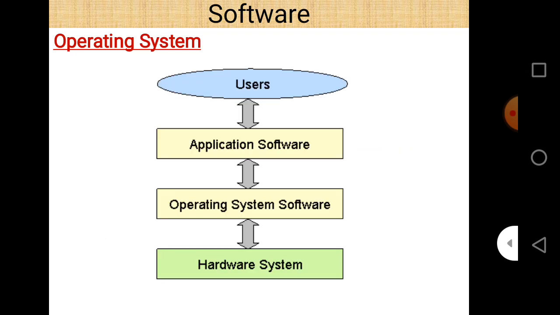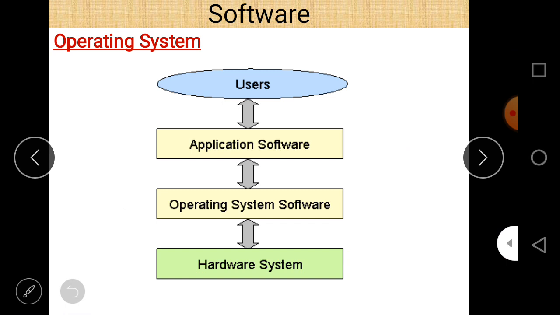And this is the diagram of an operating system. Operating system is a chapter in your syllabus also, but here, as the topic is system software and the operating system is a part of system software, that's why we study it here. In detail we will study the operating system in the chapter on operating systems. So this is the diagram you can see here.